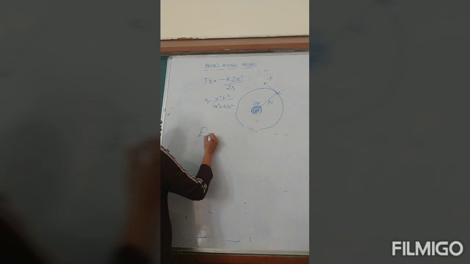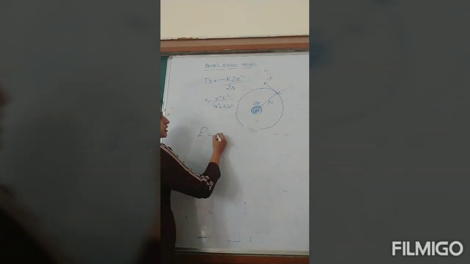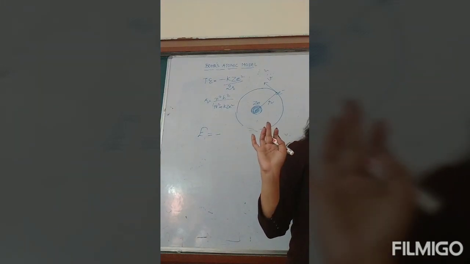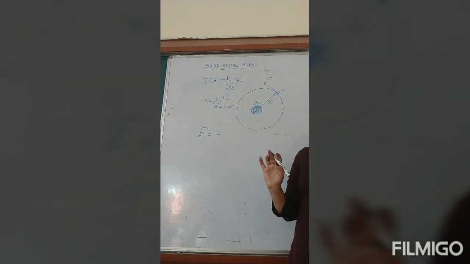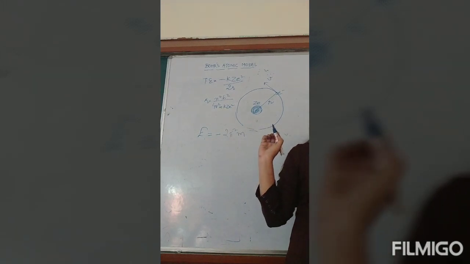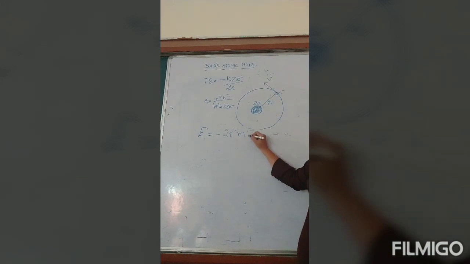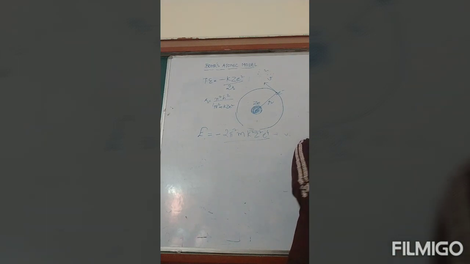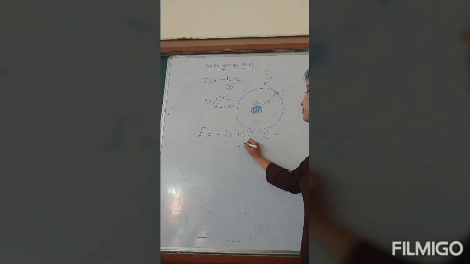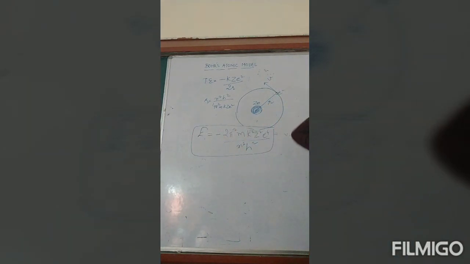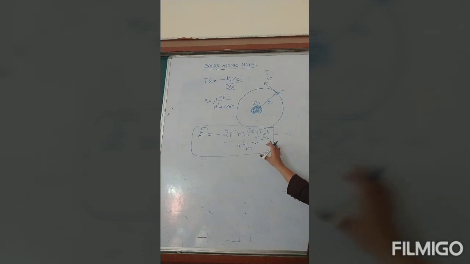Now I am writing total energy as E only. So the total energy comes out to be minus, yes, you will solve it, I am writing just the expression. It is minus 2 pi square m K square Z square e raised to power 4 divided by n square h square. So this is the expression for total energy. Again, this is for any atom. You can calculate it for the hydrogen atom.